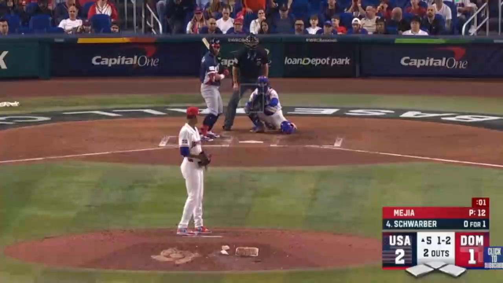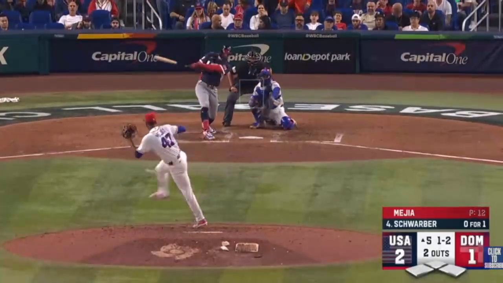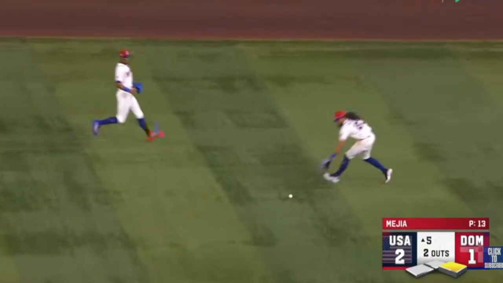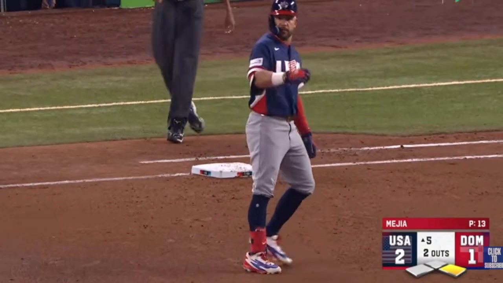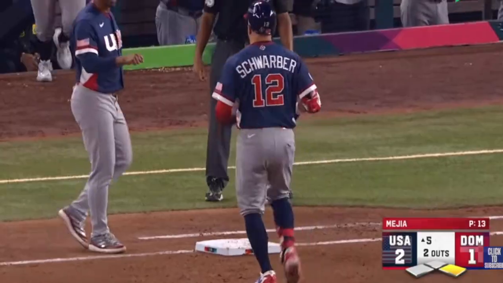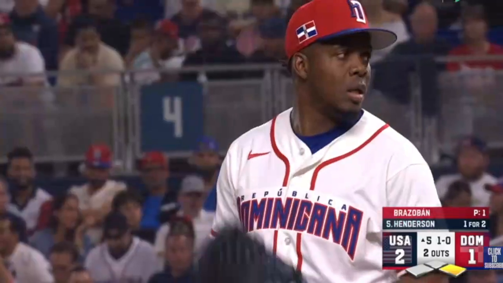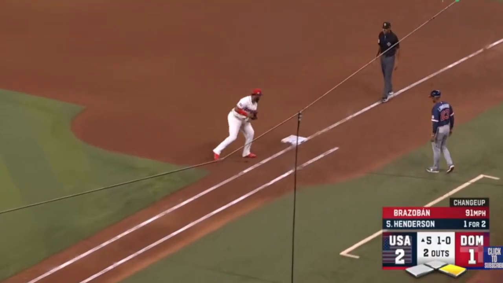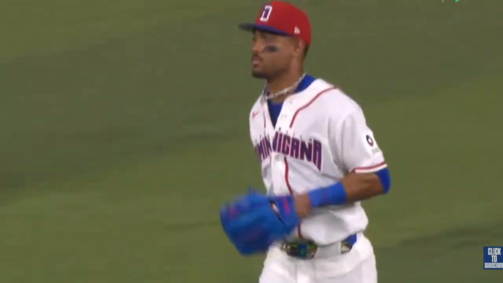Wow! The 1-2 pitch incoming to Kyle Schwarber with 2 outs. Ground ball to the right side, and that one goes past the diving Ketel Marte over to right field. 2-out single by Kyle Schwarber. Inning continues for Team USA. Wascott Brazoban, right-handed pitcher, now on the bump for the DR. He is in the second at-bat. Grounds out to Vladdy Jr. 3 unassisted on the play. Inning over for Team USA.